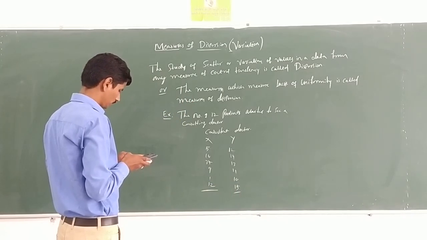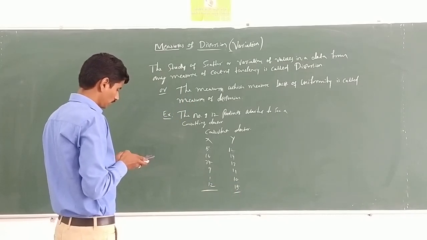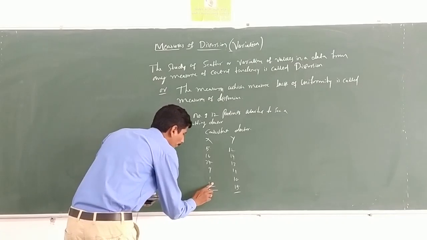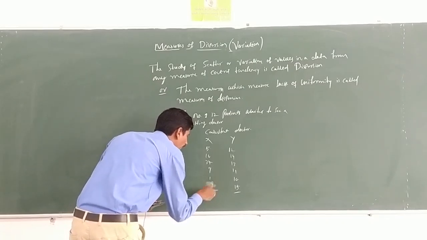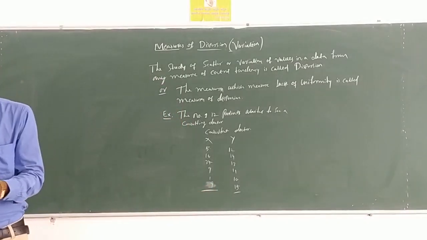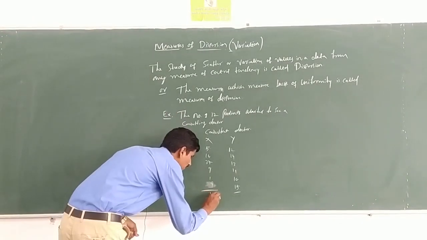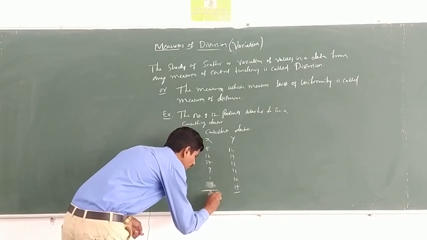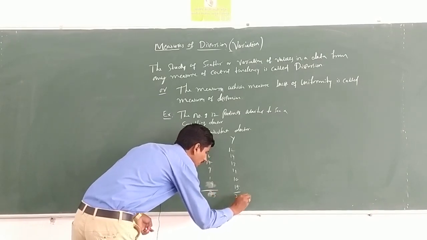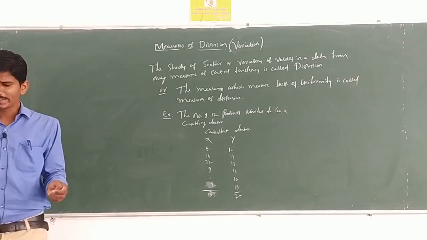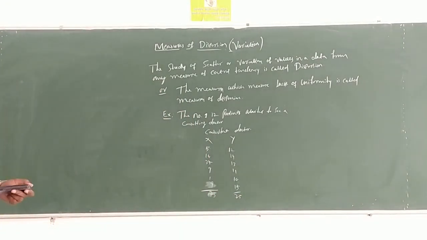The sum is 75 for each, and their mean is 75 divided by 6, that is 12.5.